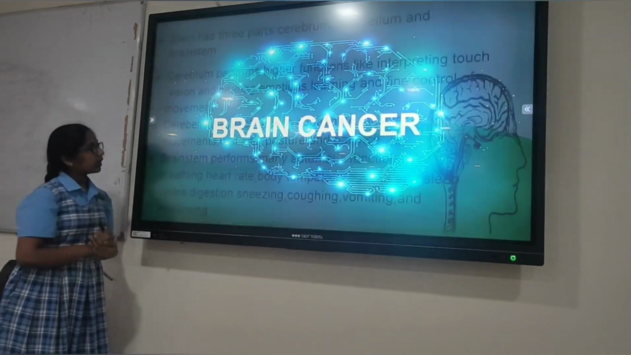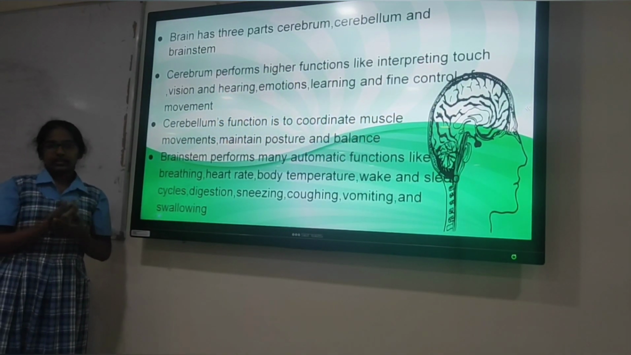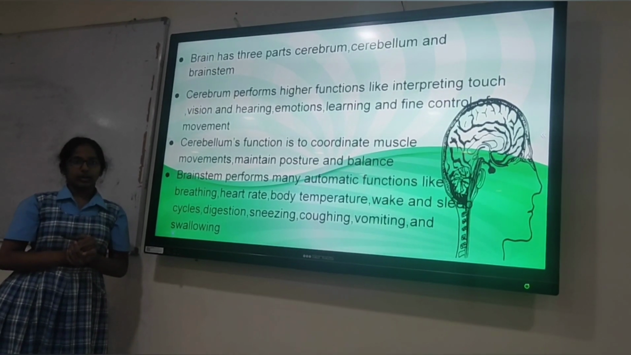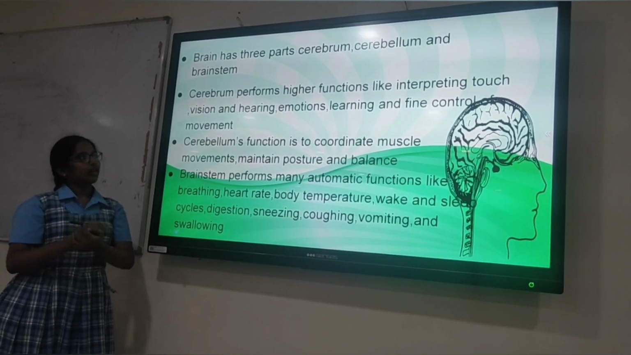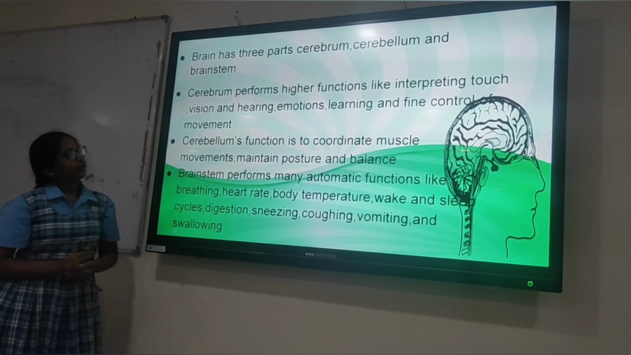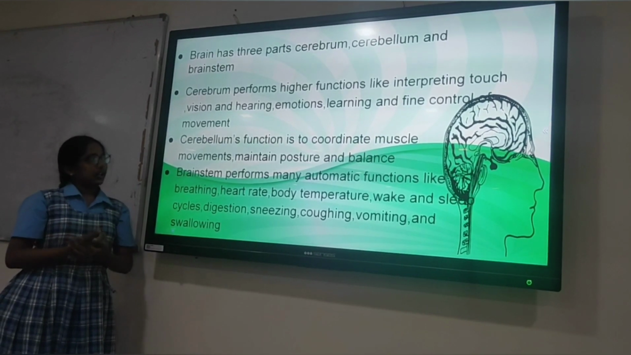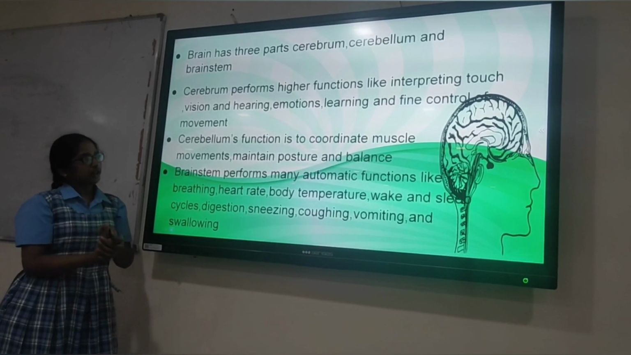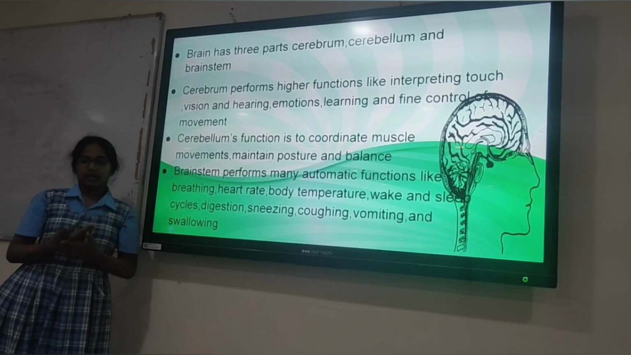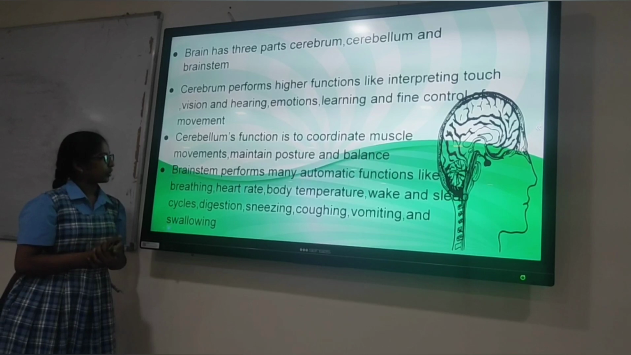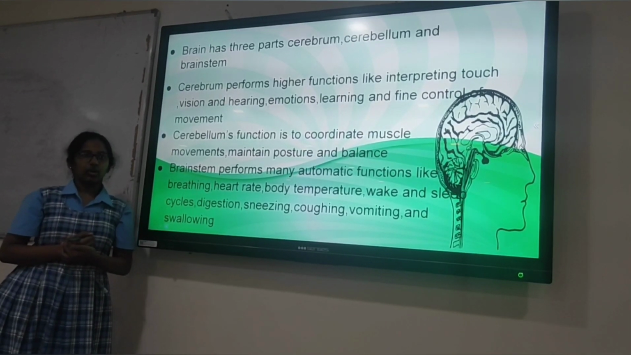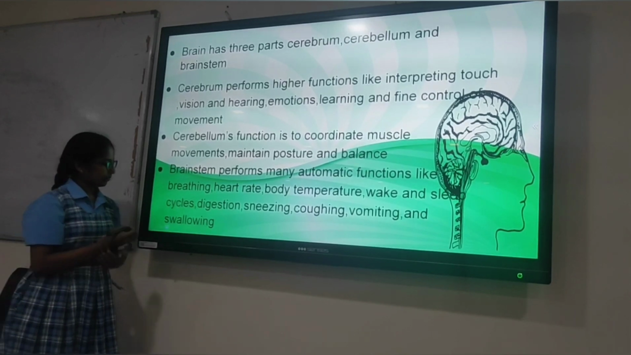Next, brain cancer. Let us take a look at some basic things about the brain. The brain has three parts, namely cerebrum, cerebellum, and brainstem; the medulla oblongata is the lower part of the brainstem. The cerebrum performs higher functions like learning, emotions, touch, sensation, etc. The cerebellum's function is for movement, maintaining balance, and posture. The brainstem performs many automatic functions like breathing, sneezing, coughing, heart rate, and body temperature.